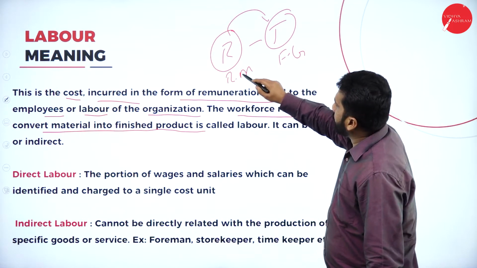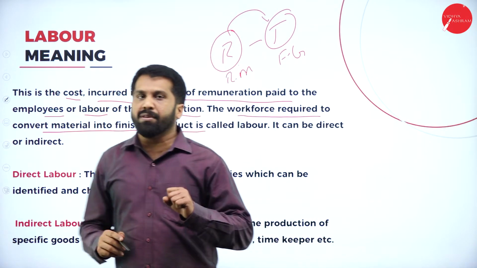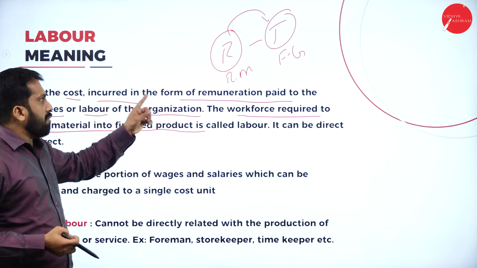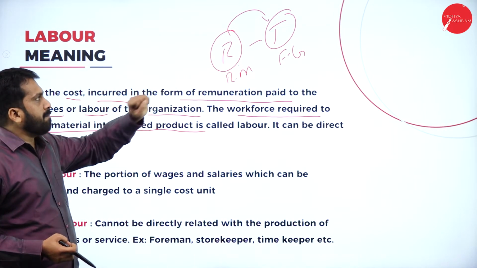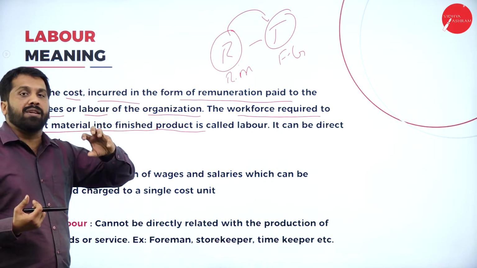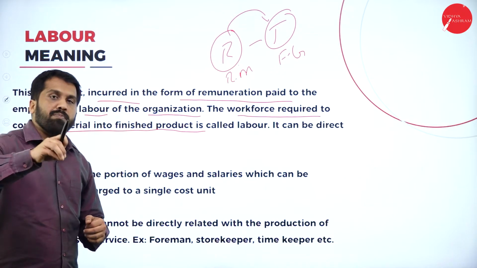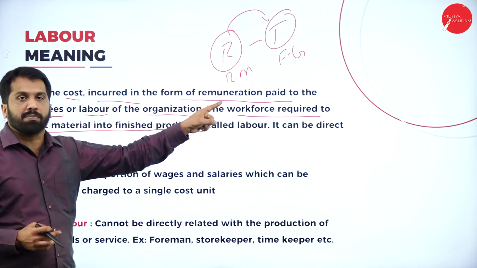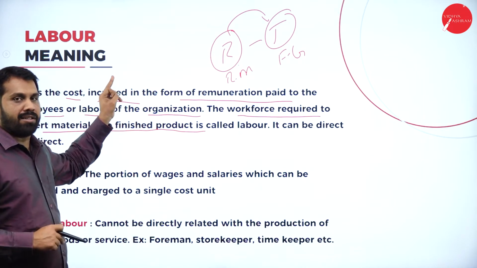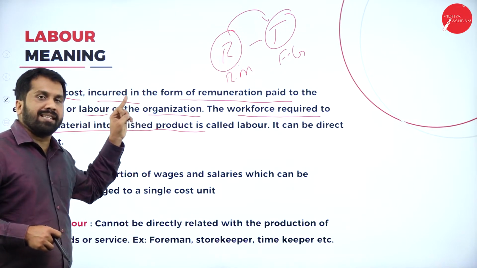Who will convert rubber to tire? Who will do all this job? Laborers, workers will do. Without paying, will they do? No. If you want to convert rubber to finished goods like a tire, we need men, we need workers. For workers, we are supposed to pay. Whatever you pay to the workers for the conversion purpose, we call it labor. Hope you understood. Whatever salary we pay, whatever wages we pay, we call it labor.